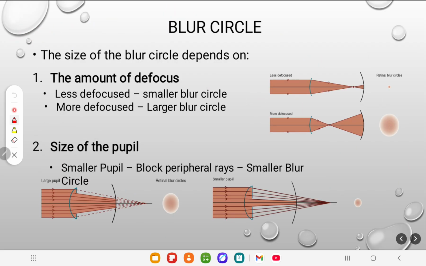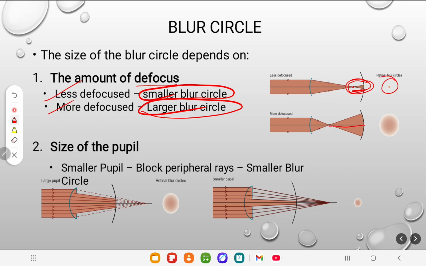If the defocus is small, there is a small blur circle; more defocus gives a large blur circle. So the size of the blur circle depends on the amount of defocus. If the defocus is small, the focus point is very near the retina, so the blur circle is small.